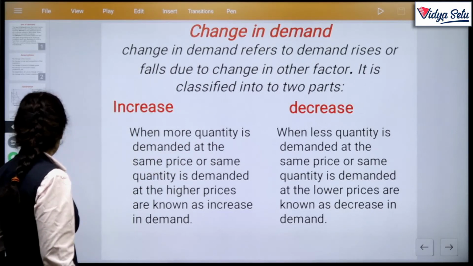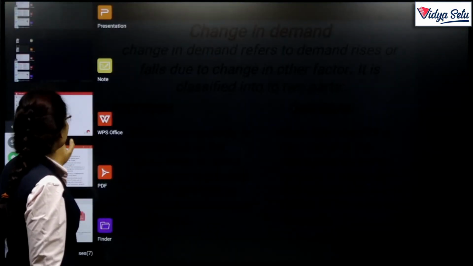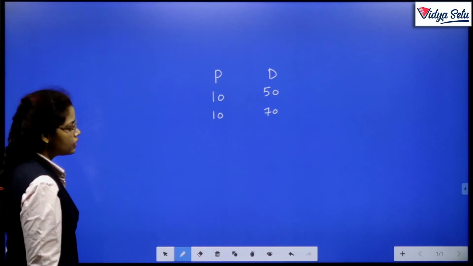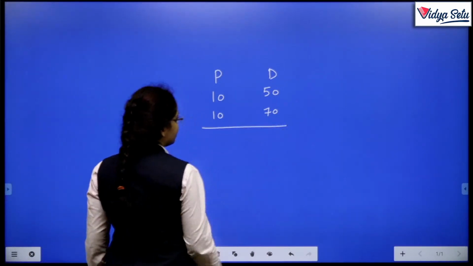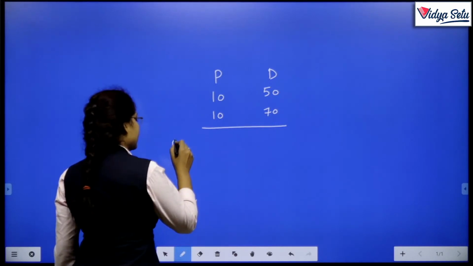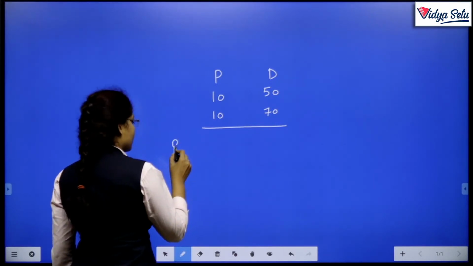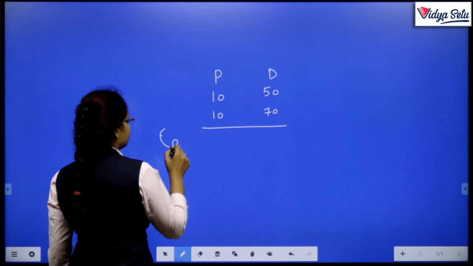Okay. Now we move to our notes, and the language is: when more quantity is demanded at the same price. Why? Suppose there is a rainy season and an umbrella.